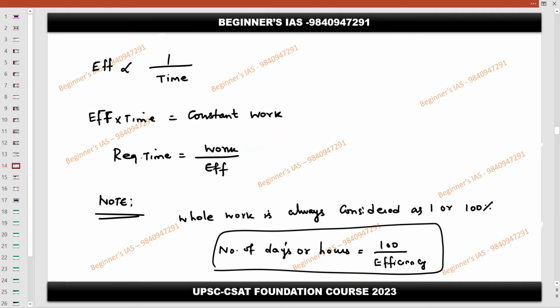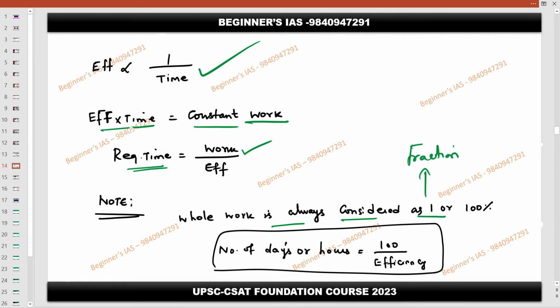Yes, sir. This is very important. Efficiency. Always remember the efficiency is inversely proportional to the time. Just cross multiply this. Efficiency into time is equal to constant work. Then if they are asking to find out the required work, then work by efficiency. Work by efficiency. Time is equal to work by efficiency. Always remember that the whole work is always considered as 1 if it is a fraction, then 100% if it is a percentage.